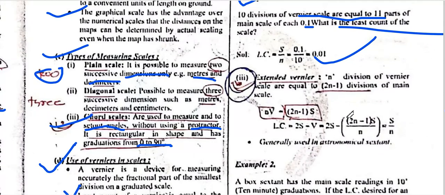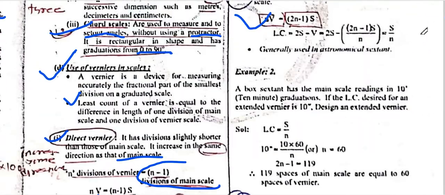Now the extended vernier. What is the extended vernier? n divisions of the vernier scale are equal to 2n minus 1 divisions of the main scale. Okay, this is the extended vernier. It is generally used in astronomical work, where this type of instrument will be used.